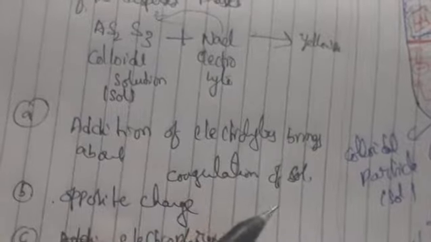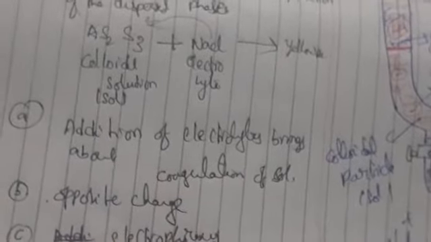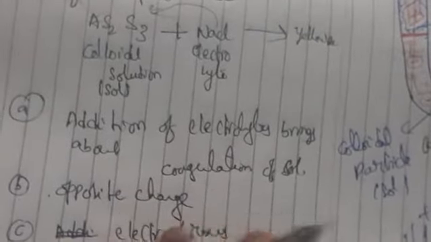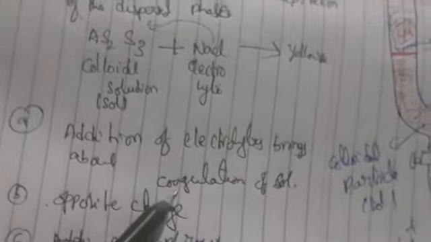Not only that, it depends upon the nature of the colloidal solution. Lyophobic colloidal solutions are easily coagulated, while lyophilic solutions, compared to lyophobic, are difficult to coagulate. Why? Because it requires a very large excess of electrolyte.